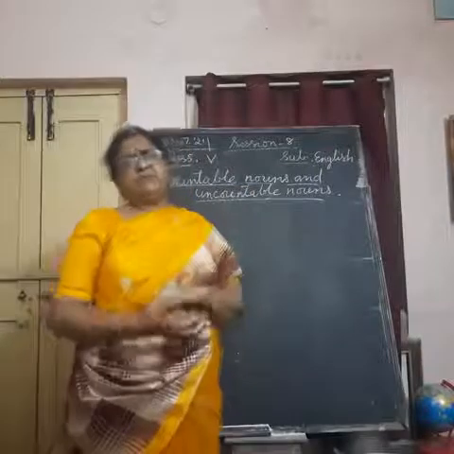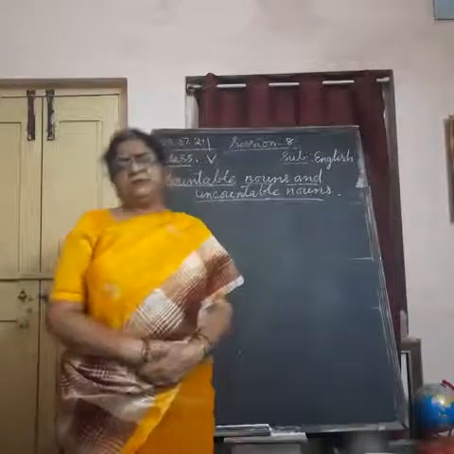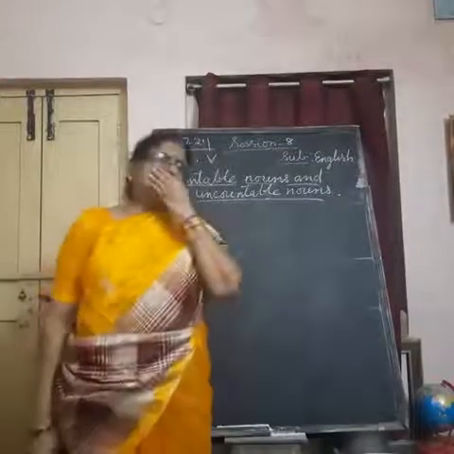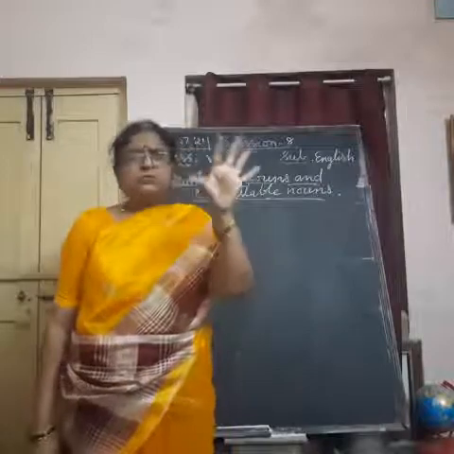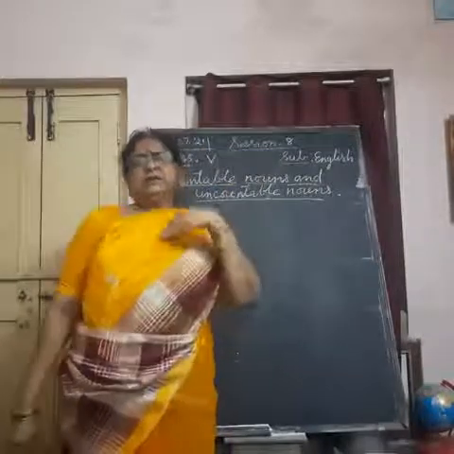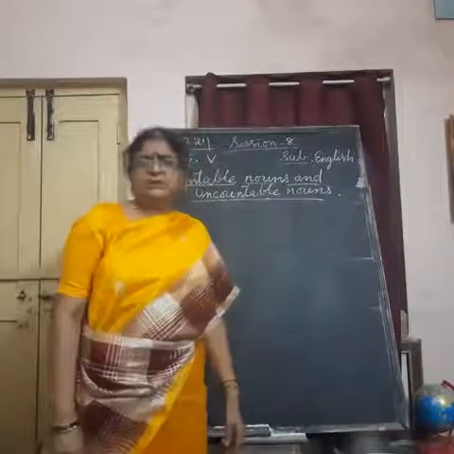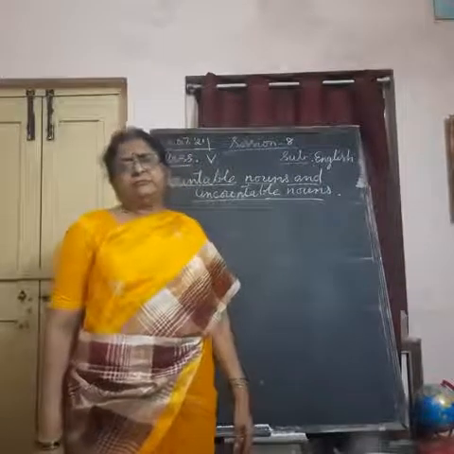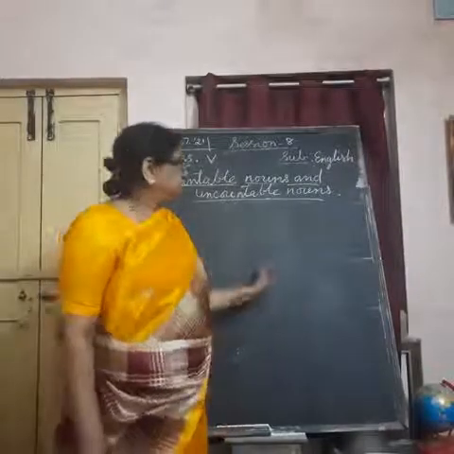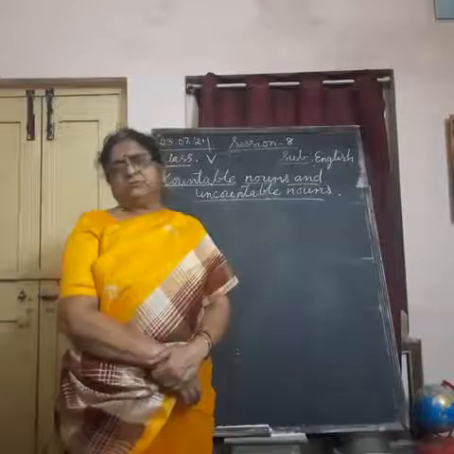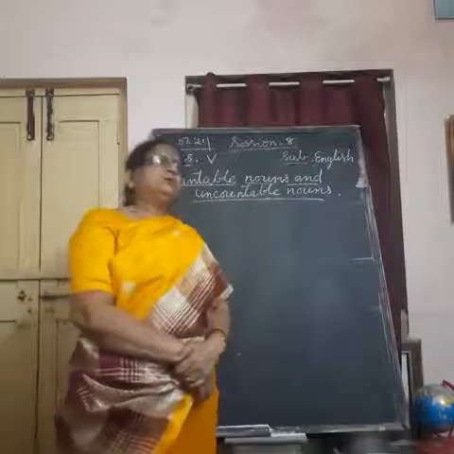So, the things which we cannot count, like sugar, salt, sand, soil, honey, water, milk, understand, food, curry, sambar. Can you count in drops? I ate 3 spoons of sambar. You count in spoons, in quantity, but in a number you can't count. You don't say I ate 3 sambars. You say I ate sambar. I had idli and sambar for my breakfast. Chutney, can you count? You can't count. So in this way, which you cannot count are called uncountable nouns. The things which you can count are called countable nouns.